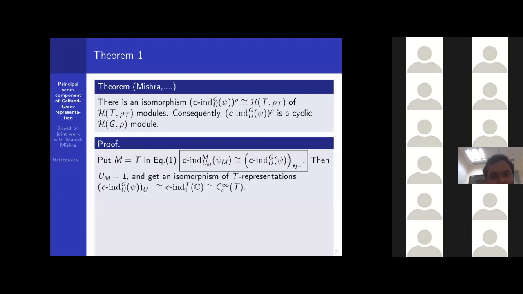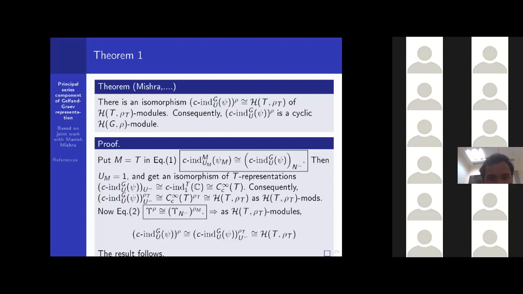Then we are getting that the Jacquet module of the Gelfand-Graev representation associated to psi is isomorphic with C in T 1 C, and that is exactly C_c infinity of T, the compactly supported space over T. Now if we take the rho T isotypic component both ways, the rho T isotypic component of this Jacquet module will be isomorphic to the rho T isotypic component of C_c infinity T, and that is exactly H T rho T, the Hecke algebra, as H T rho T modules.